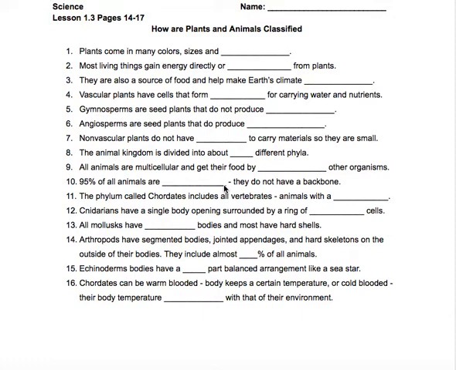Today we're going to get the last two kingdoms. It's the plant and the animal kingdom. You can see the title on the top of your notes that's sitting on your screen right now, How Are Plants and Animals Classified? Your book should be open to page 14.